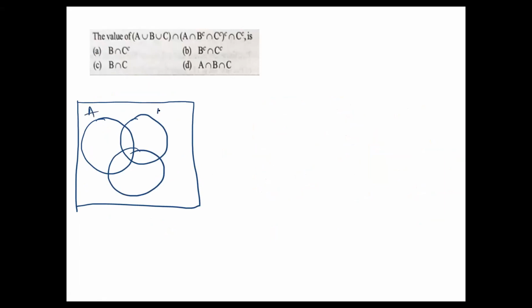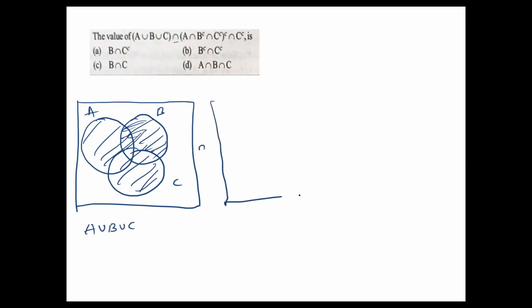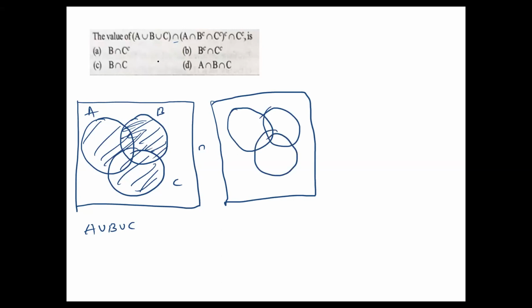This is A, this is B, and this is C. So the complete area you can write as A union B union C. Next, here intersection. Here also we have to put the intersection sign. Here A intersection B dash intersection C dash. Only this part. The remaining part has dash there. So this part only can be written.